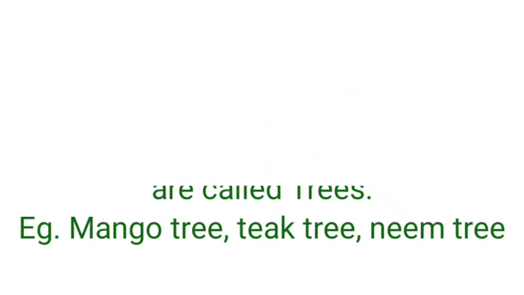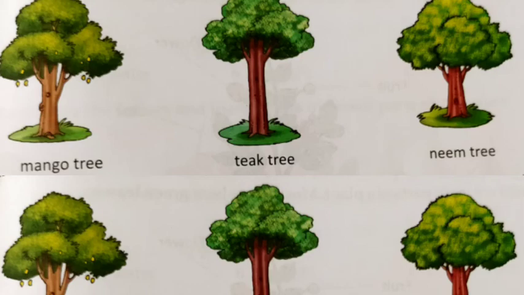Now know some examples of trees: mango tree, teak tree, neem tree. Mango tree, teak tree and neem tree are examples of trees. You can easily look here. Mango tree has thick brown and woody stem. You can also look, this mango tree is very big and strong. So you can say that mango is the example of tree.